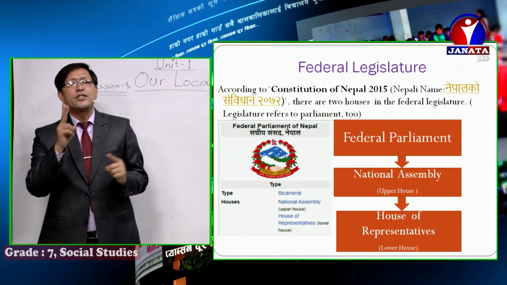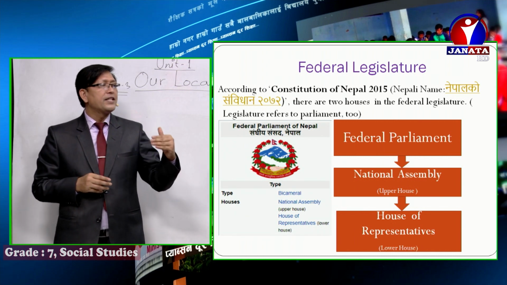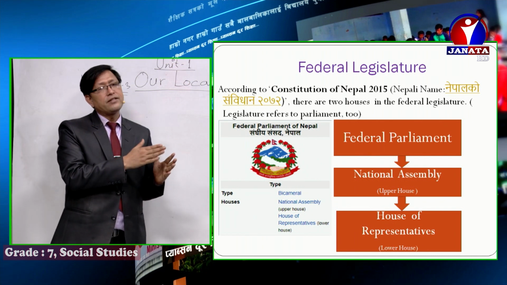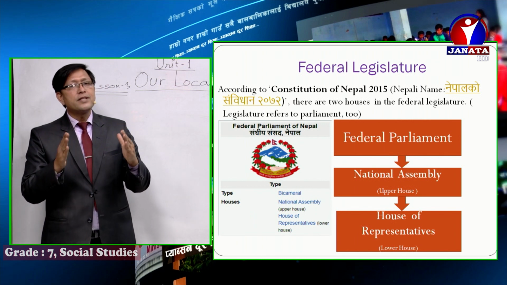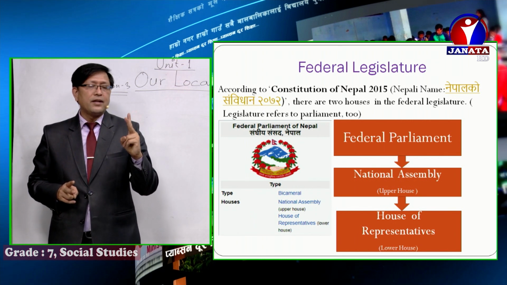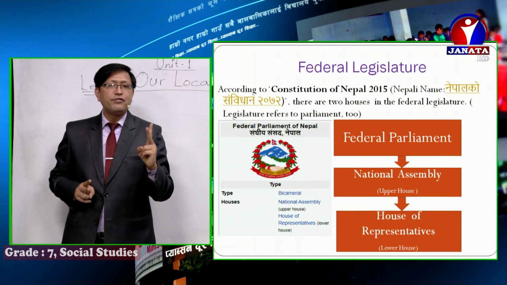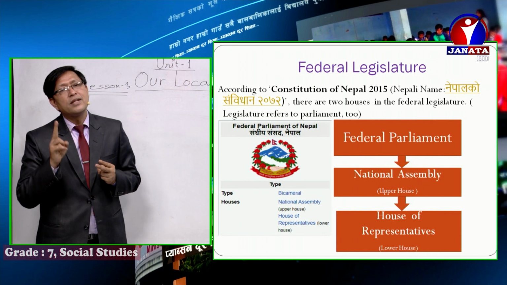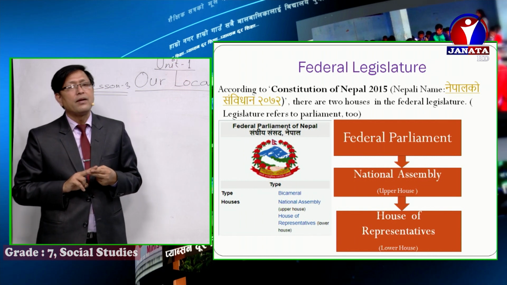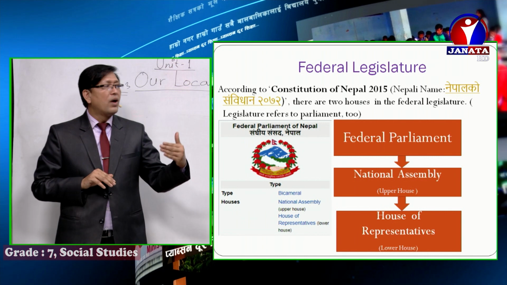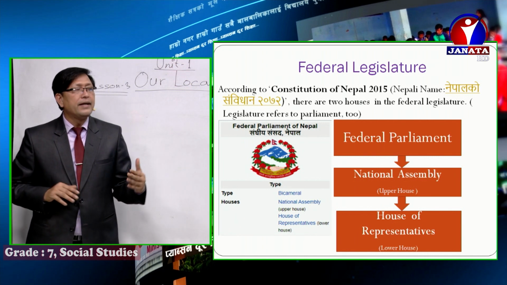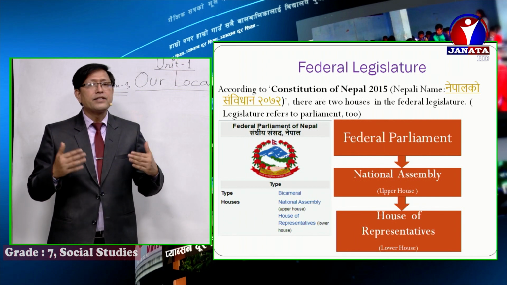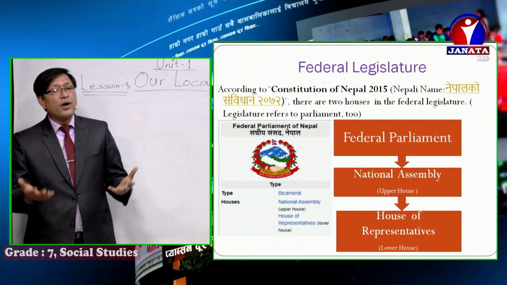All right, look at what the two houses are. The federal parliament has two houses. One is the National Assembly, which is called the upper house. I will discuss the National Assembly later on, but understand our federal legislature has two houses, which means our federal legislature is bicameral. When legislature has two houses, then it is called bicameral, Dvisadanatmak. And what are they? They are the National Assembly, called the upper house, Mathillo Sabha, and Rashtriya Sabha, it is called in Nepali National Assembly.